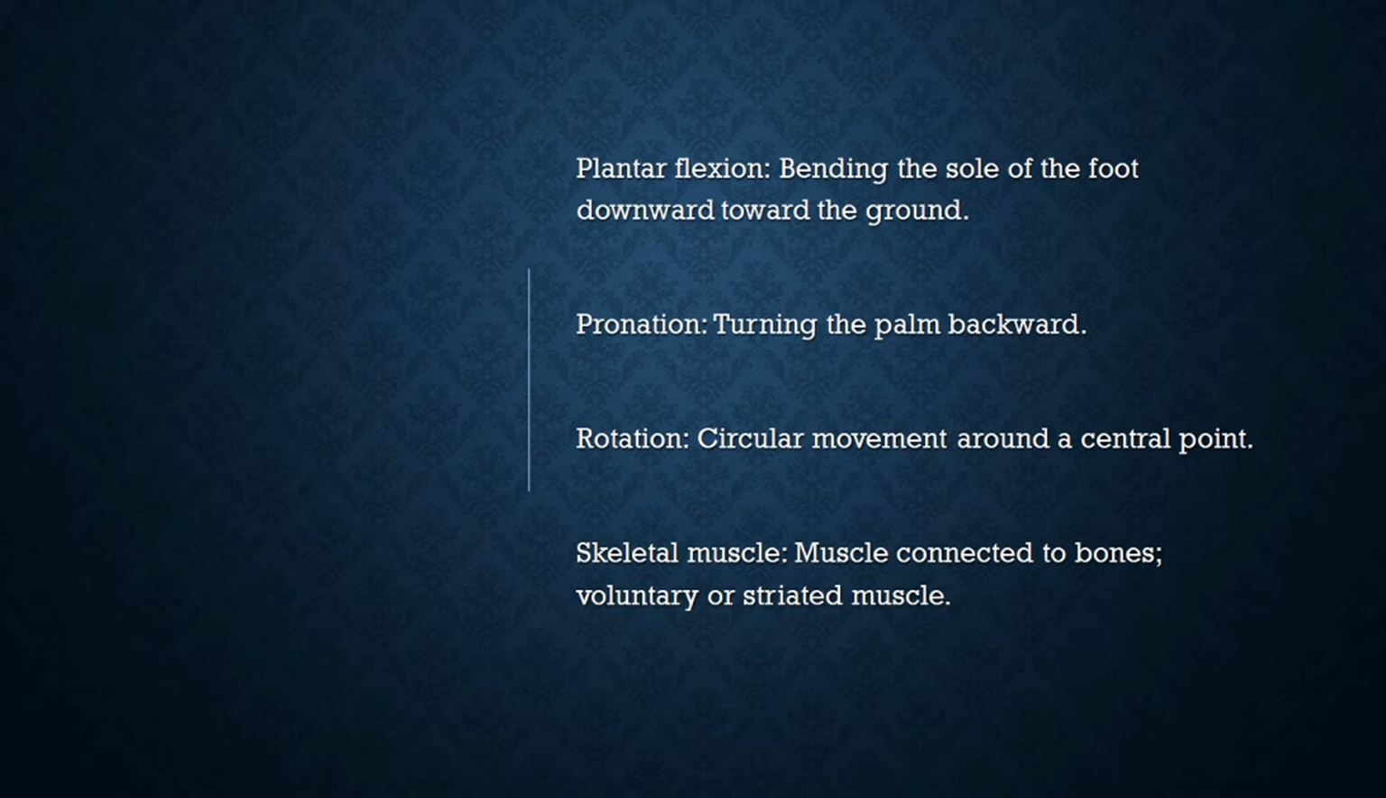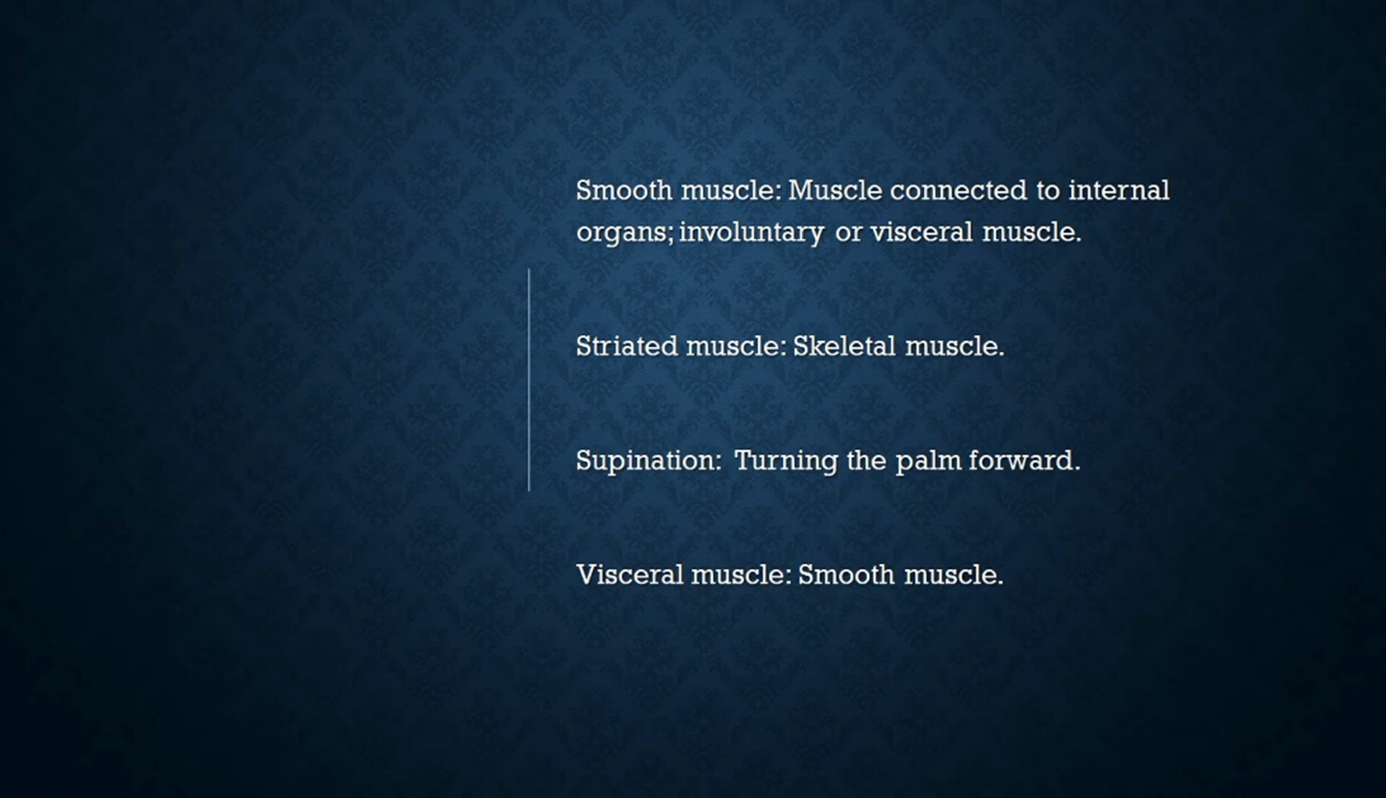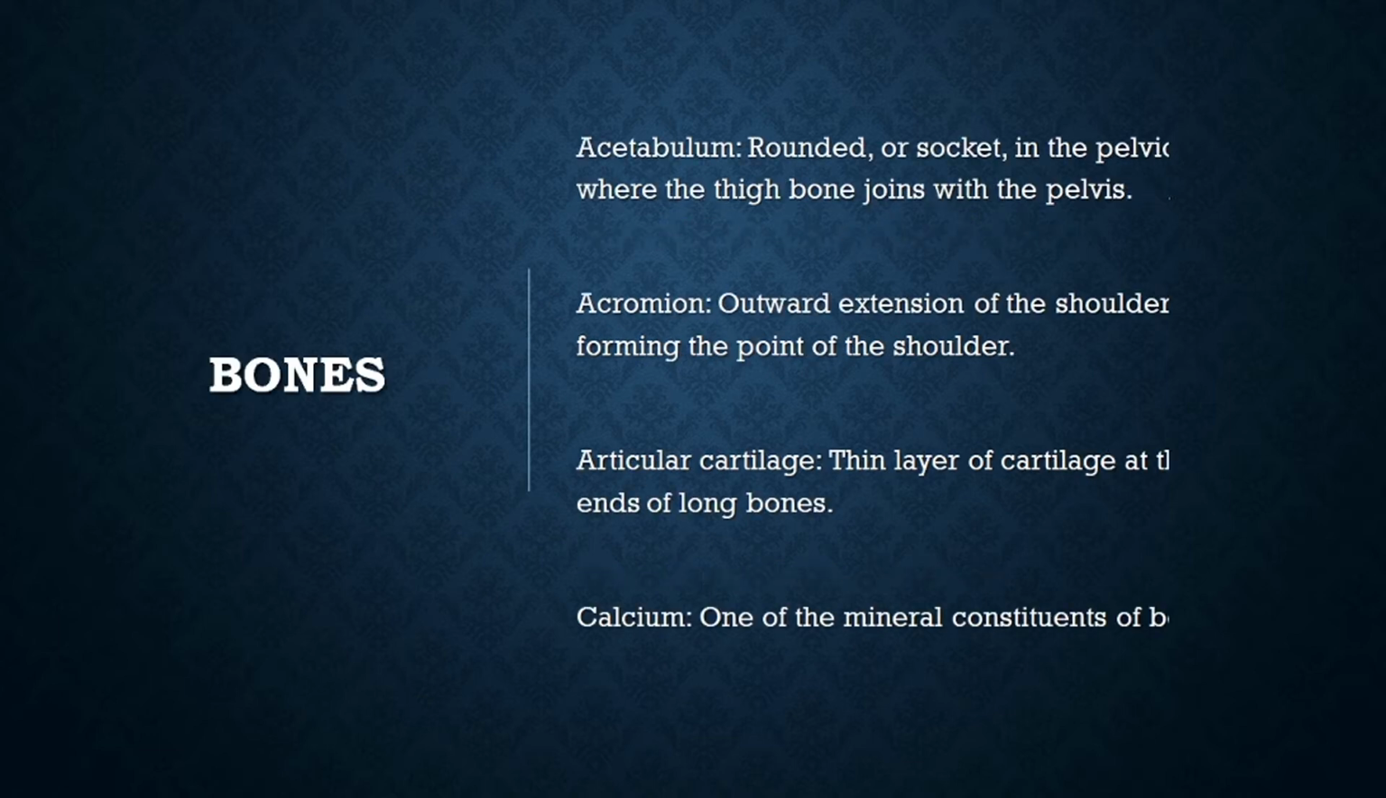Skeletal muscle, muscle connected to bones, voluntary or striated muscle. Smooth muscle, muscle connected to internal organs, involuntary or visceral muscle. Striated muscle, skeletal muscle. Supination, turning the palm forward. Visceral muscle, smooth muscle.